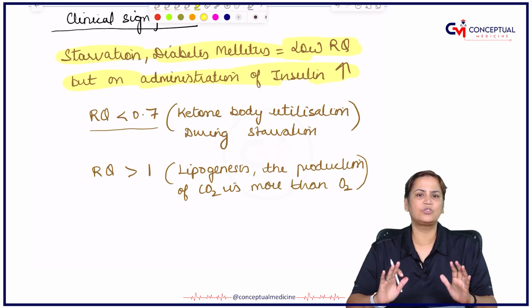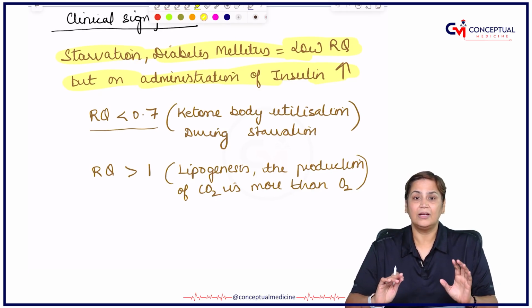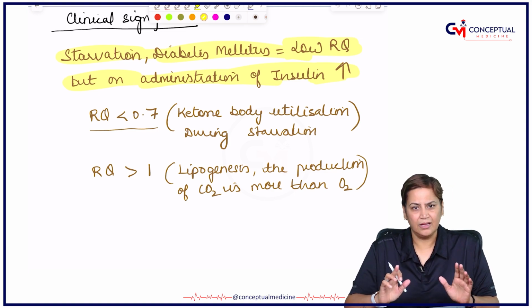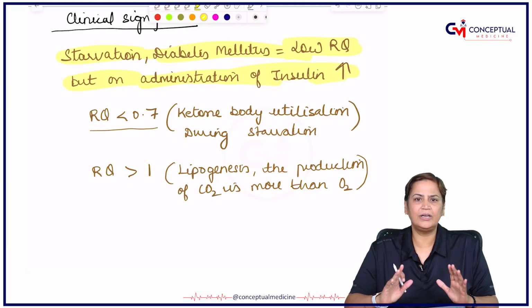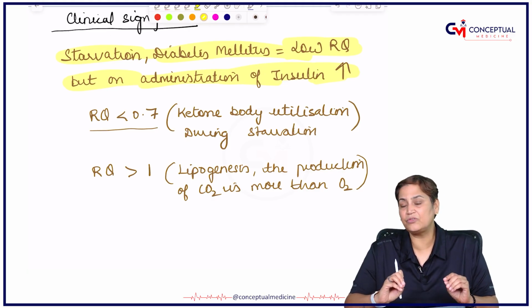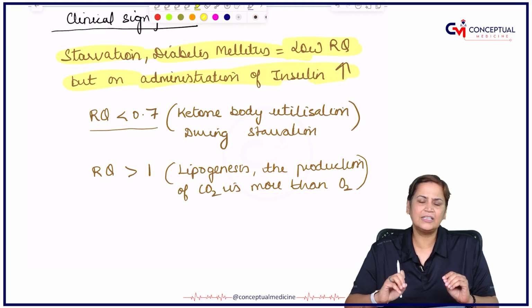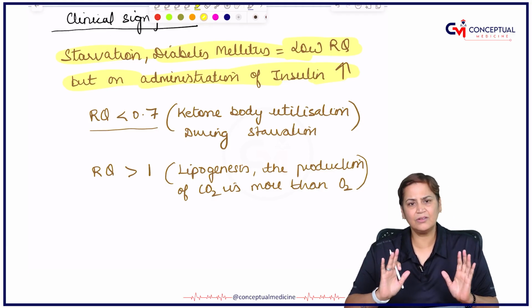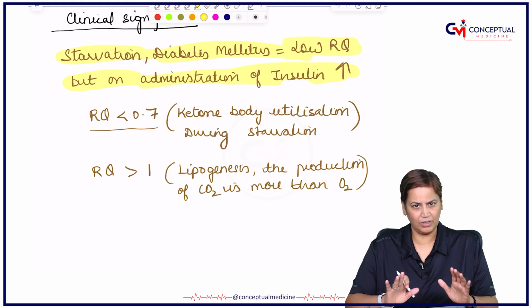I hope you have understood, because this small topic carries a lot of weightage in the field of medicine. You have to understand it clearly, because nutritional biochemistry is very helpful in planning diets also. So this is a very important topic, and that's all about this.